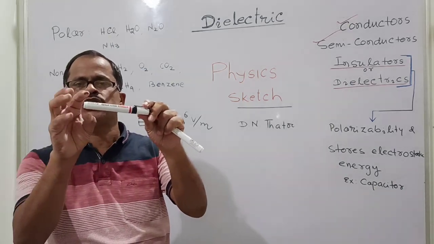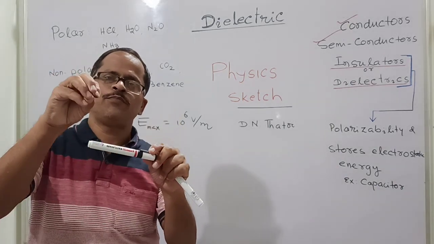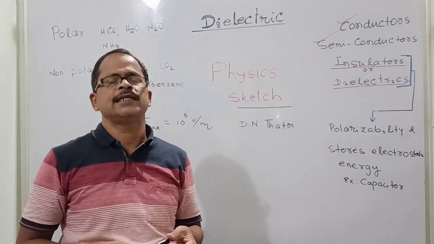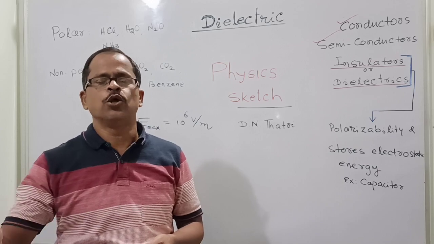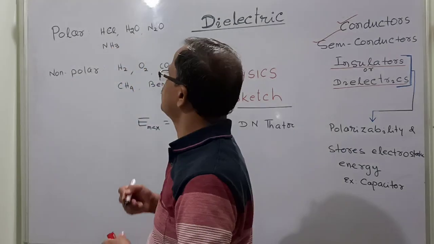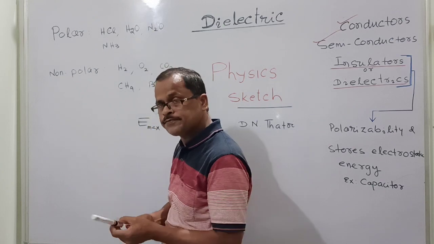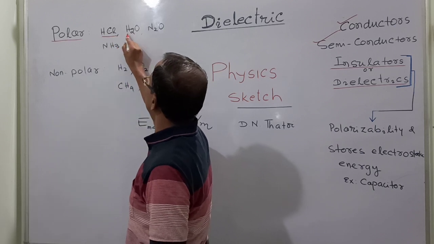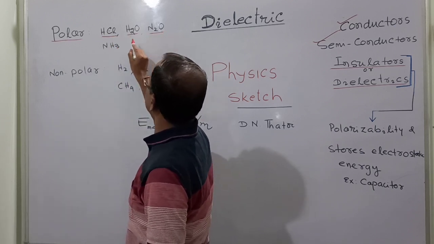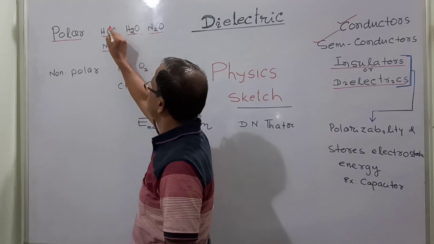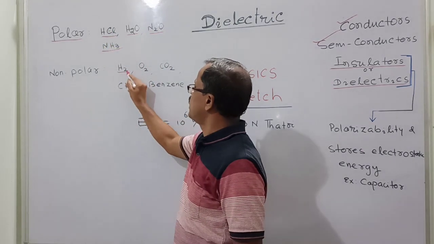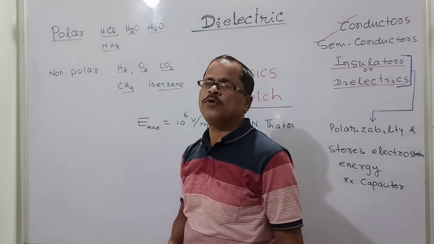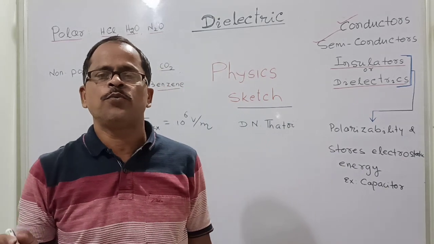But here, do the positive charge and negative charge sit at one point, or at different points? Based on that orientation, dielectrics are classified as polar and non-polar. These are examples of polar dielectrics: hydrochloric acid, water, sulfur dioxide or nitrous oxide, and ammonia. Non-polar ones are hydrogen, oxygen, carbon dioxide, methane, and benzene.